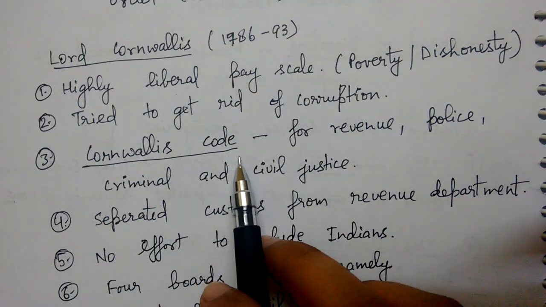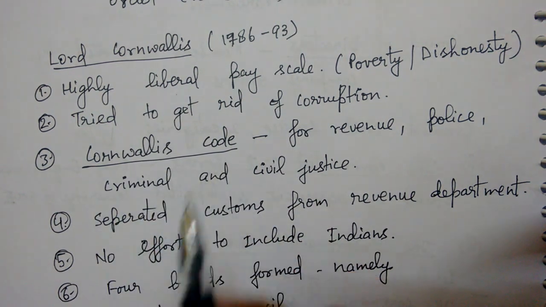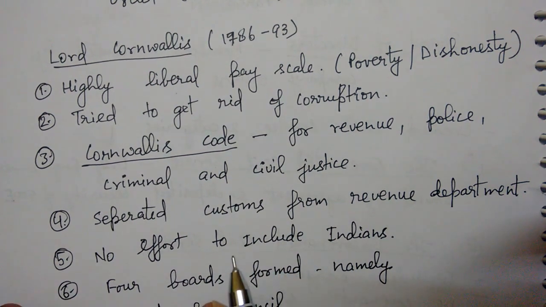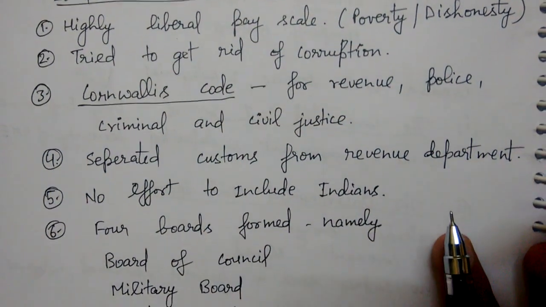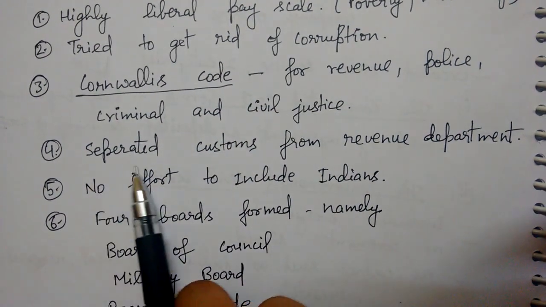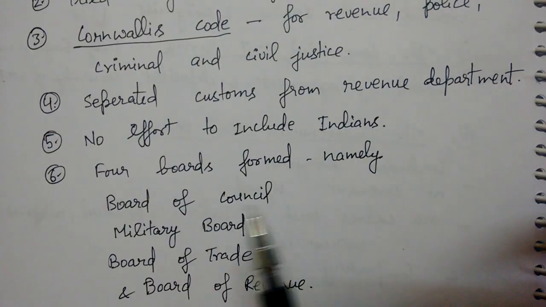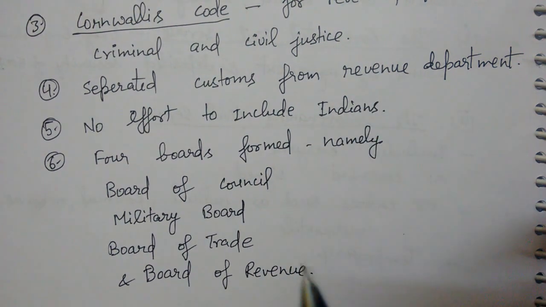Then the Cornwallis Code: he gave a code for revenue, police, criminal and civil justice. And you should note that in the Cornwallis Code, before this the district collector had both judicial as well as revenue powers. But after the Cornwallis Code, he separated them. So judicial powers were separated from the revenue administration. Then the fourth point is that he separated customs from the revenue department. This was also a reform done by Cornwallis. Then no effort to include Indians. As I told you, Indians were still paid less.